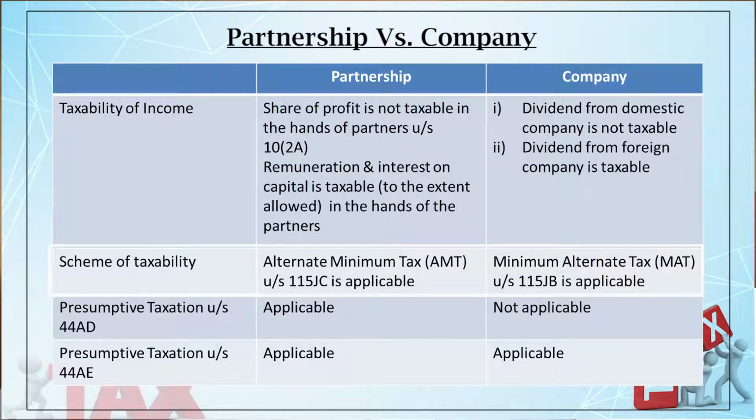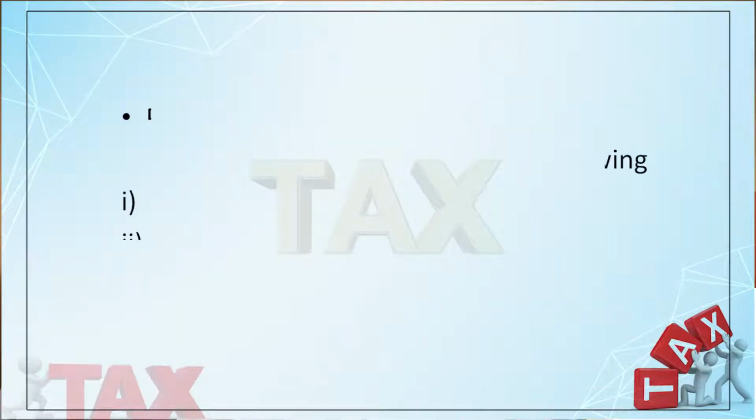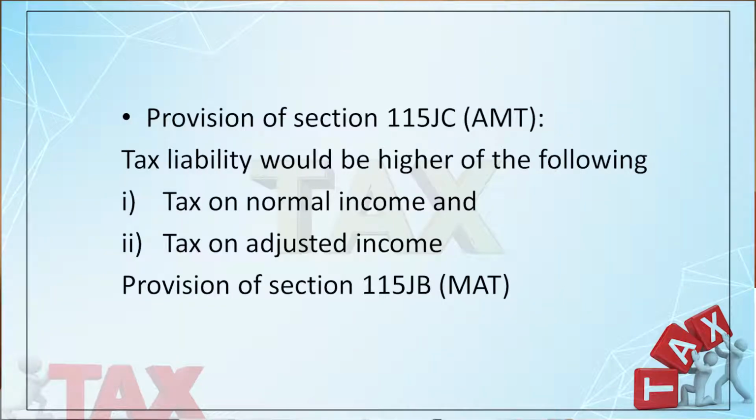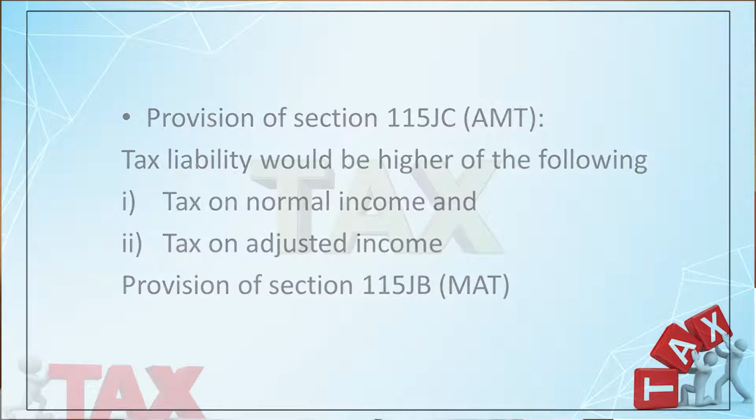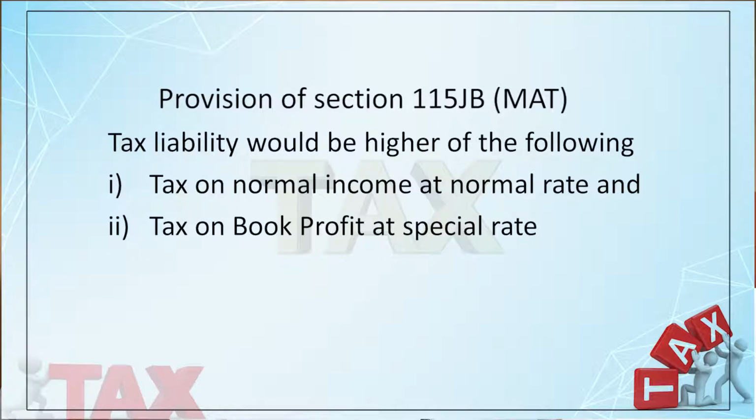Next is the scheme of taxability. Now, in case of a partnership firm, it is subject to alternate minimum tax under section 115JC. In that case, a firm has to pay tax on normal income or tax on adjusted total income, whichever is higher. But in case of a company, it is not the AMT, it is the MAT, which is minimum alternate tax under section 115JB. Conceptually, it is the same, rates are the same.